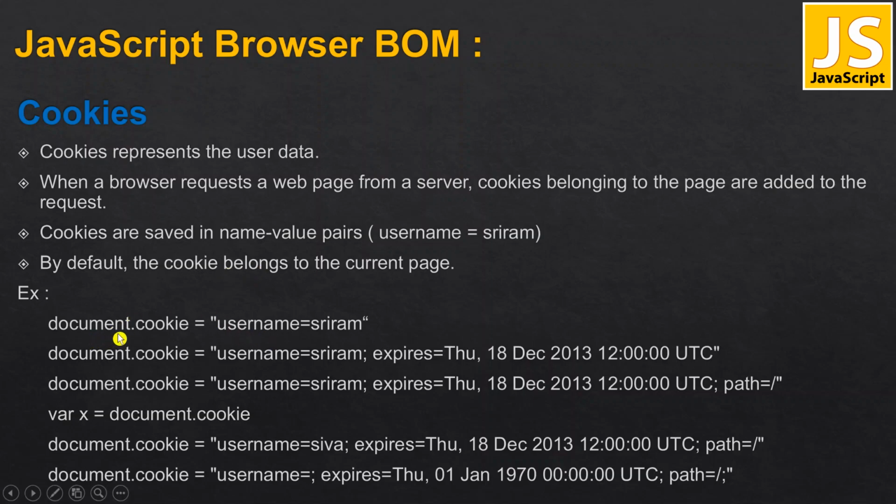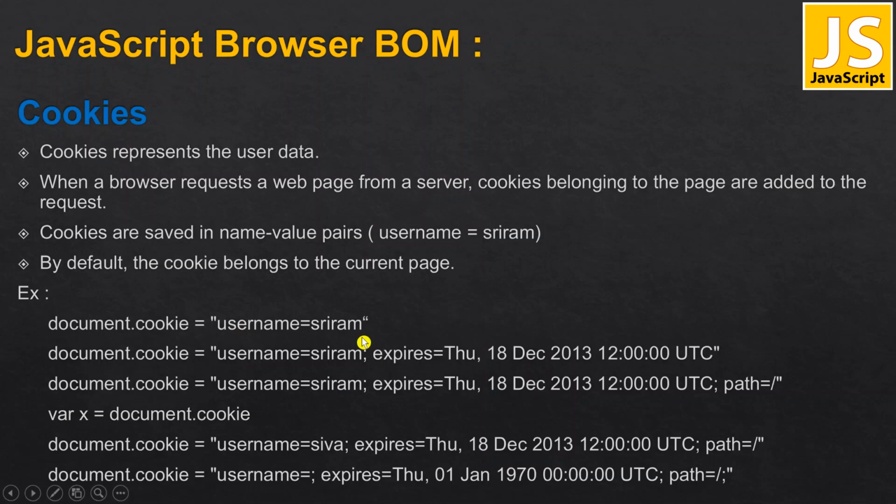Let us see, the document object has a cookie property. If we store in this format, username is equal to Sriram, it will be stored in the cookie. Up to what time? Until the browser is closed, it will stay in that cache, in memory only.